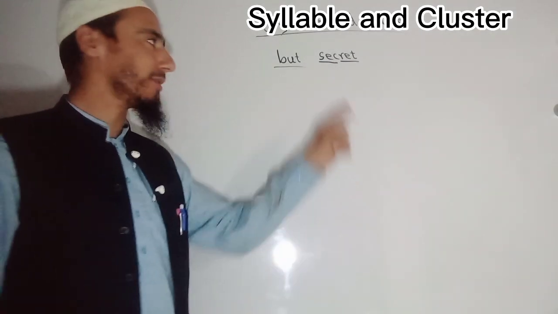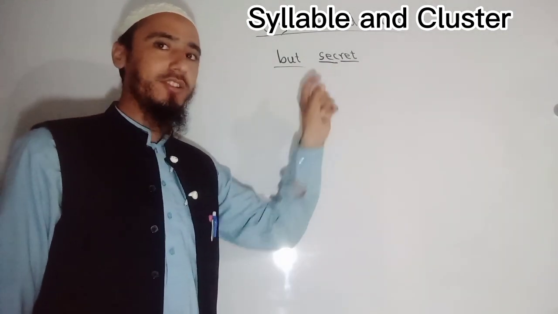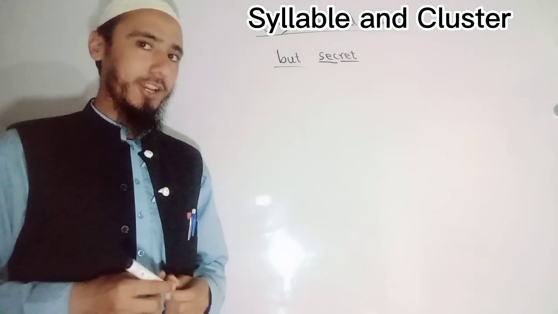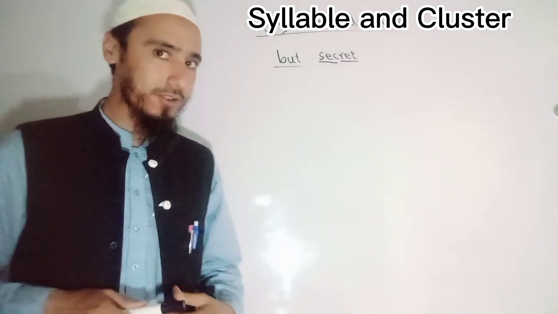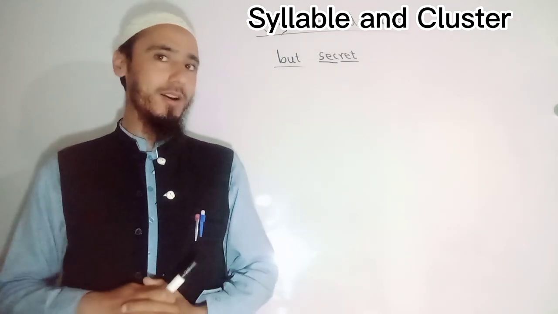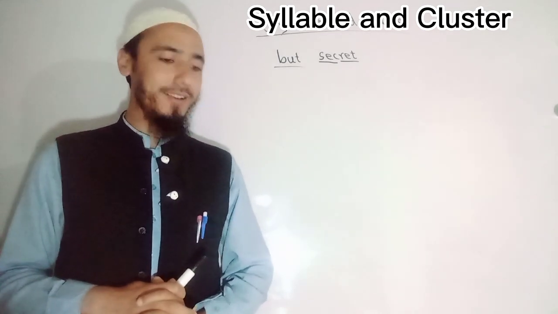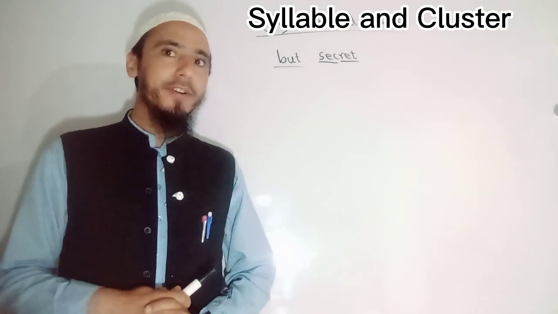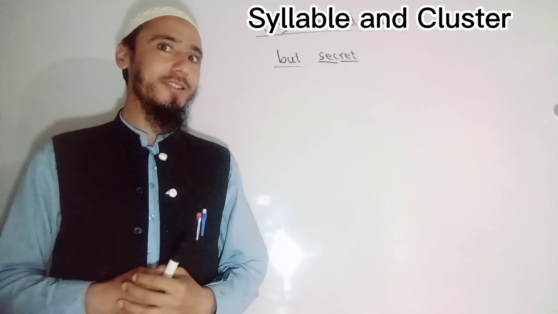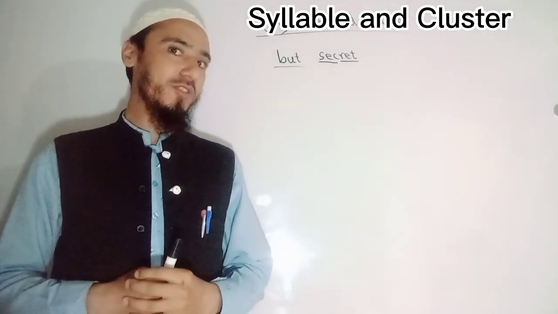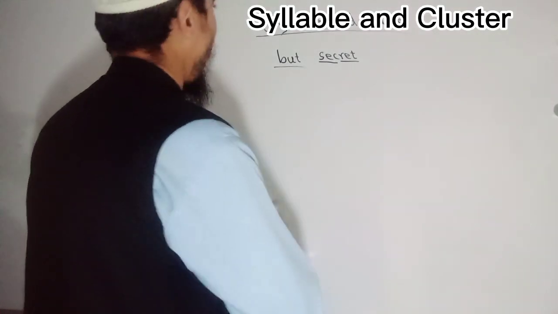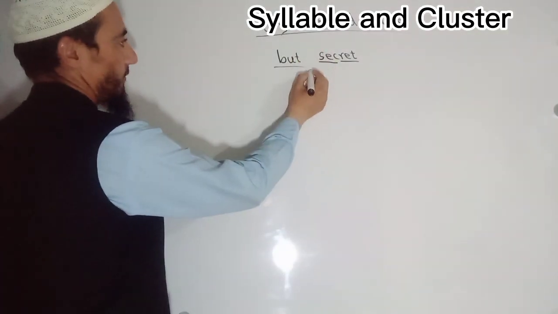"Secret" has two syllables, "sec" and "ret". So two syllables are there. As I told you, a syllable is a portion of a word which contains a single vowel. Listeners and audience, whenever we are talking about the components or the constituents or the parts of the syllable, we divide syllables into such parts.